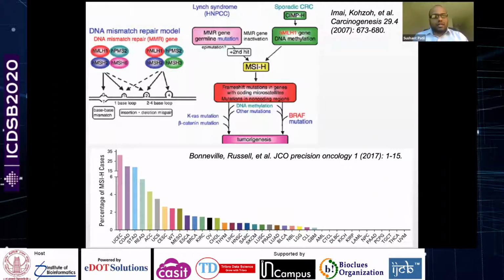So microsatellite instability prevalence varies across tumor types. On the bottom, I have shown you the percentage of MSI high cases across the various TCGA tumor types. It is highly prevalent in endometrial carcinoma, colorectal cancers, and gastric cancer, and not so much in these other types of cancers.